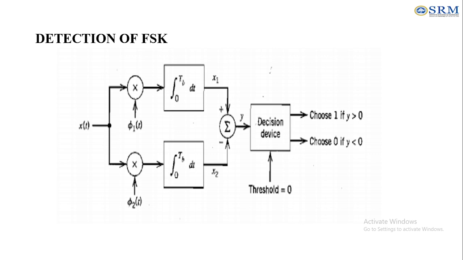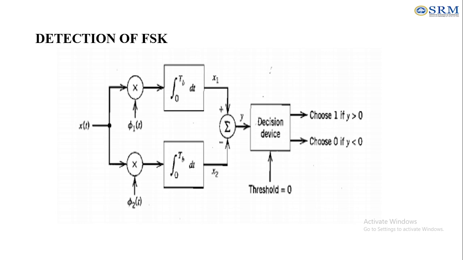Next is the detection circuit here. How are you going to detect the FSK signal? This is a block diagram which represents the coherent FSK detector. It detects whether the signal represents binary 1 or binary 0. The received FSK signal enters the receiver. First of all, we are provided with the correlator.